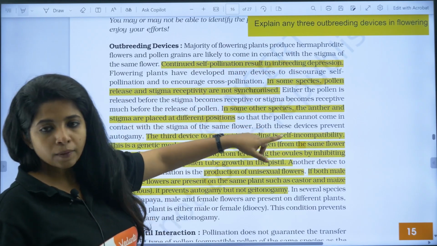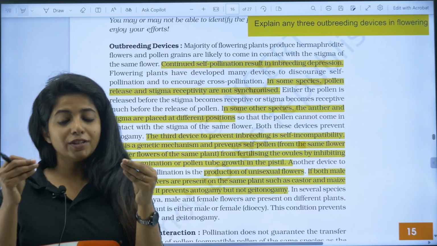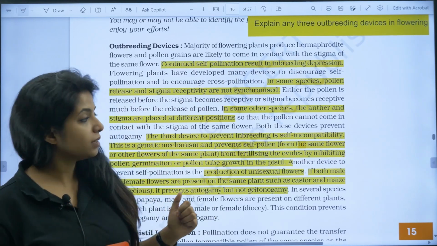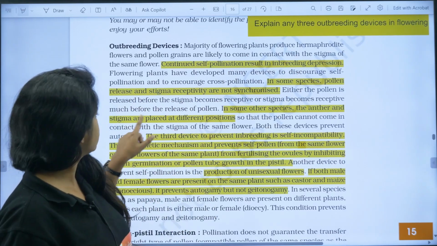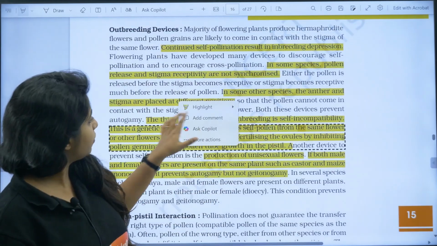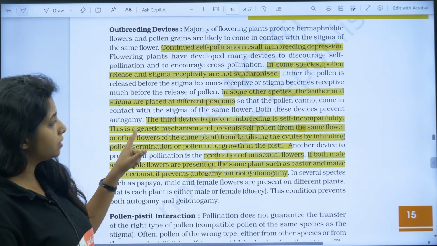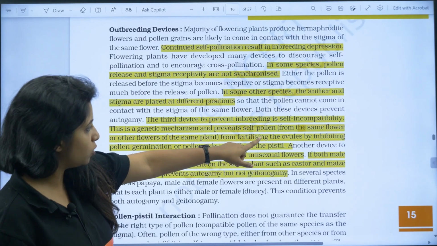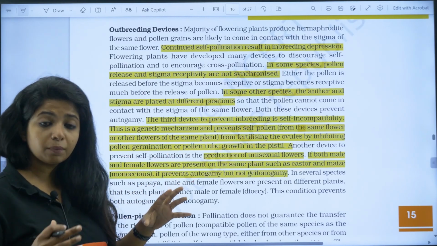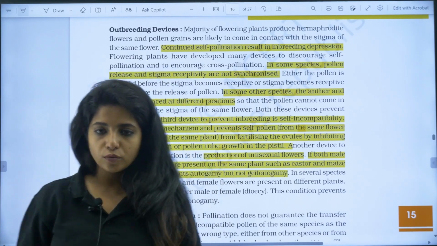You should be knowing what those are. In some species, pollen release and stigma receptivity are not synchronized. If it is not synchronized, you don't expect pollination to happen. Next, in some other species, the anther and the stigma are placed at different positions. And the third device to prevent inbreeding is self-incompatibility. This is a genetic mechanism and prevents self-pollen from fertilizing the ovule. It does not allow the pollen tube to form. So these are the three.